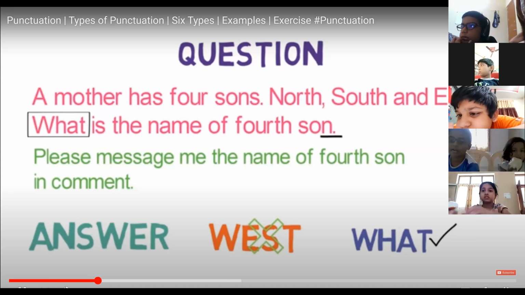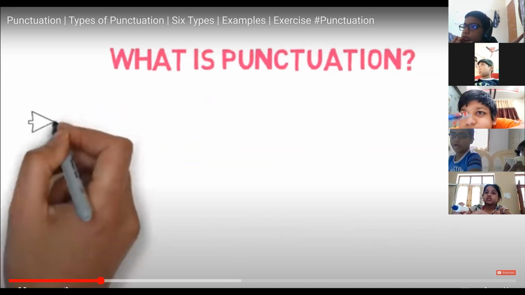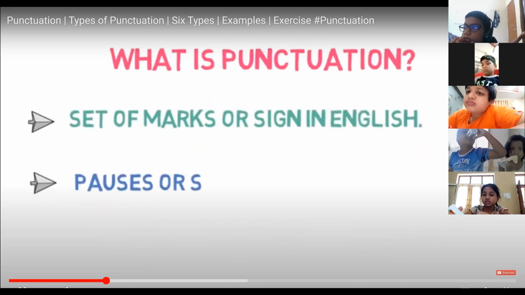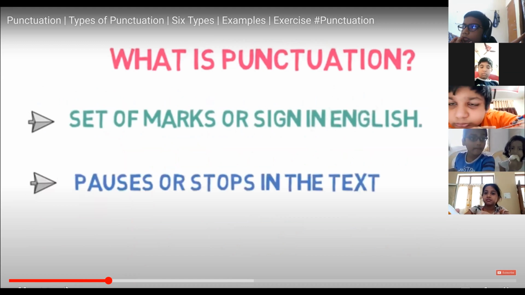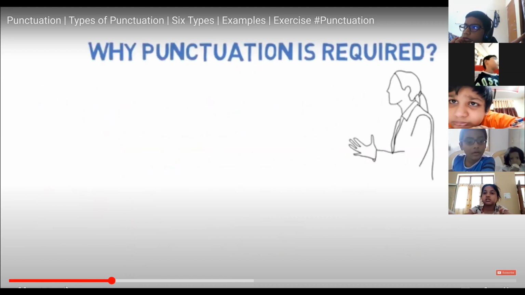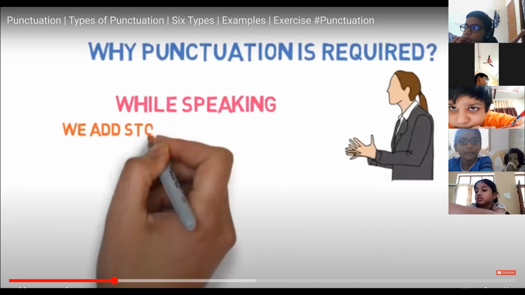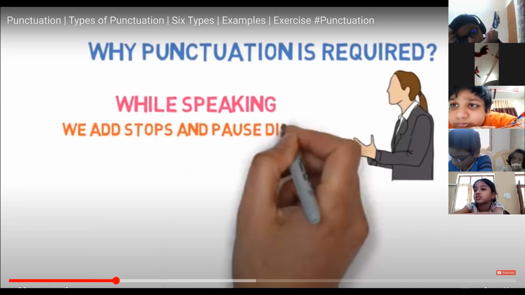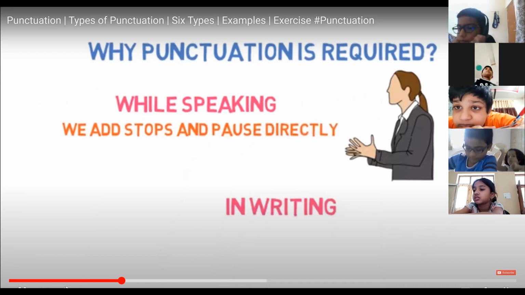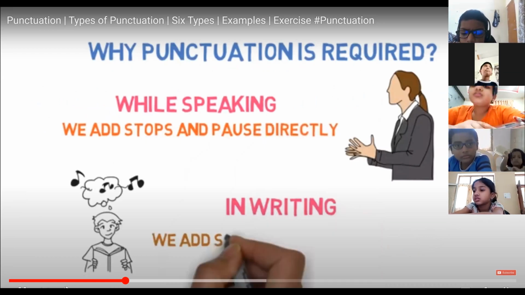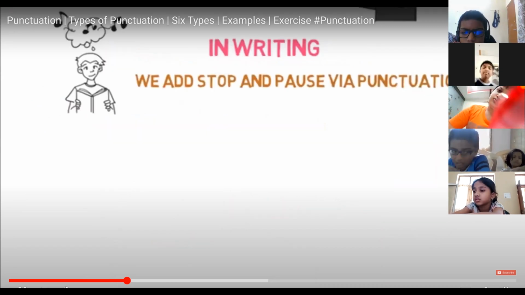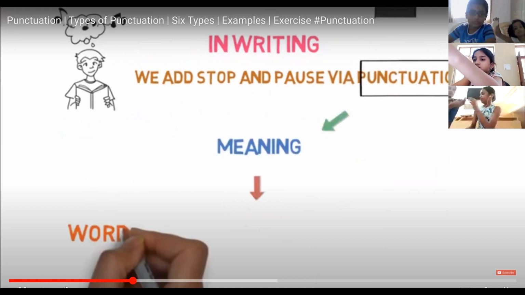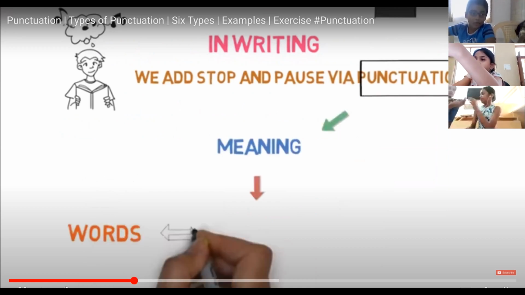Let's understand what is punctuation. It is a set of marks in English used to indicate pauses and stops in the text. Why is it used? While speaking, we add the pauses and stops directly to convey our meaning properly. But in writing, a writer has to define where the reader needs to pause or stop so that the reader understands what the writer is saying. Punctuation essentially clarifies the meaning of text by linking or separating words, phrases, or clauses.